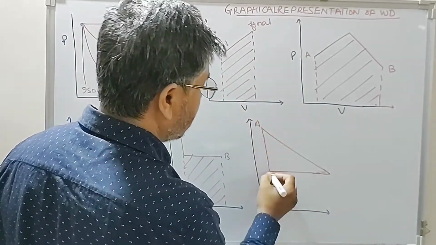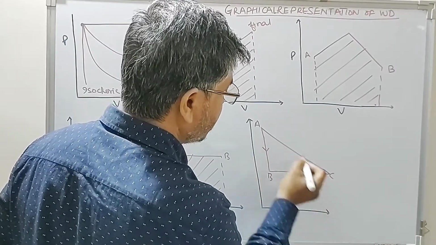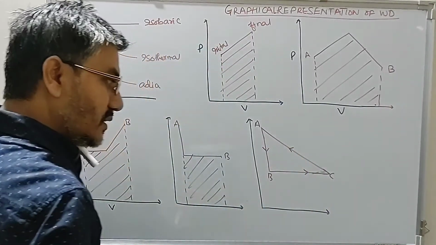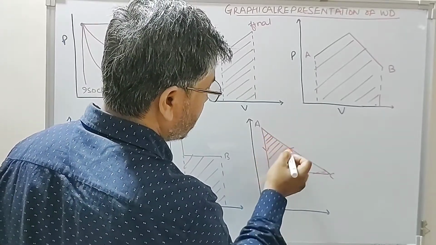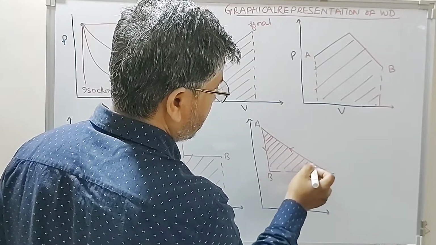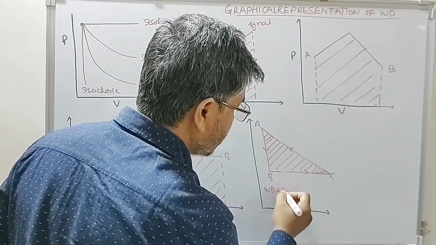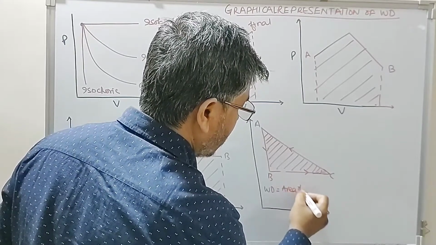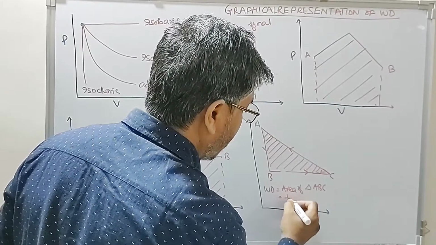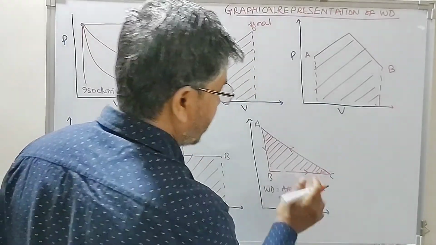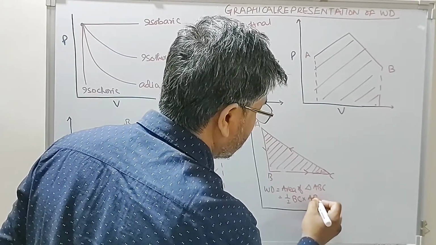This is A, this is B, this is C. So A to B, B to C, C to A. Then the net work done is the area of this triangle. So work done is equal to the area of triangle ABC. So this is half base, base is BC, into altitude, that is AB.